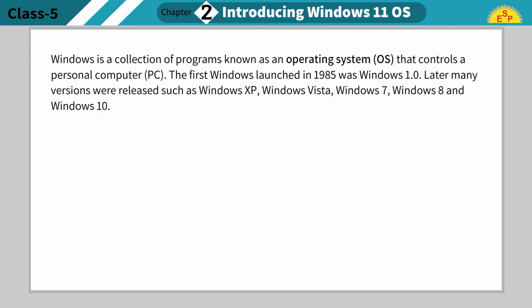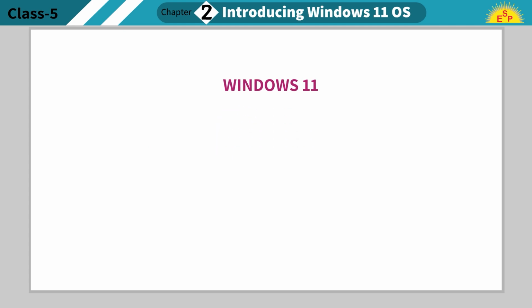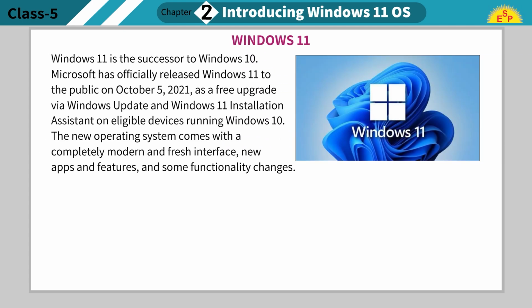Windows is a collection of programs known as an operating system, OS, that controls a personal computer, PC. The first Windows, launched in 1985, was Windows 1.0. Later many versions were released such as Windows XP, Windows Vista, Windows 7, Windows 8 and Windows 10. Windows 11. Windows 11 is the successor to Windows 10.